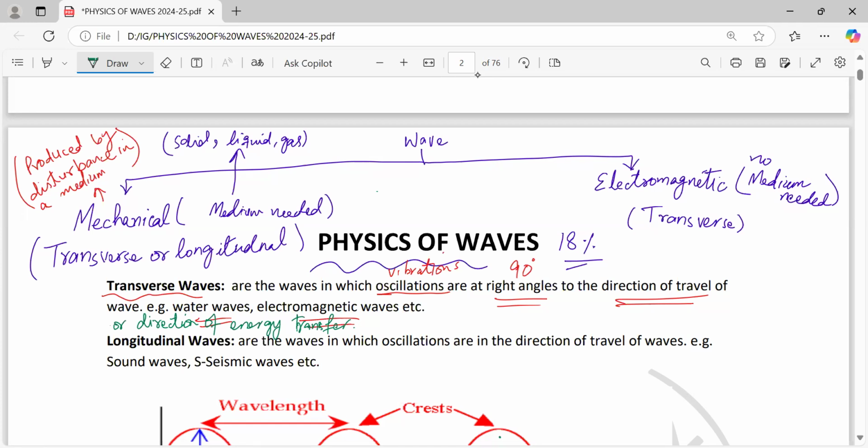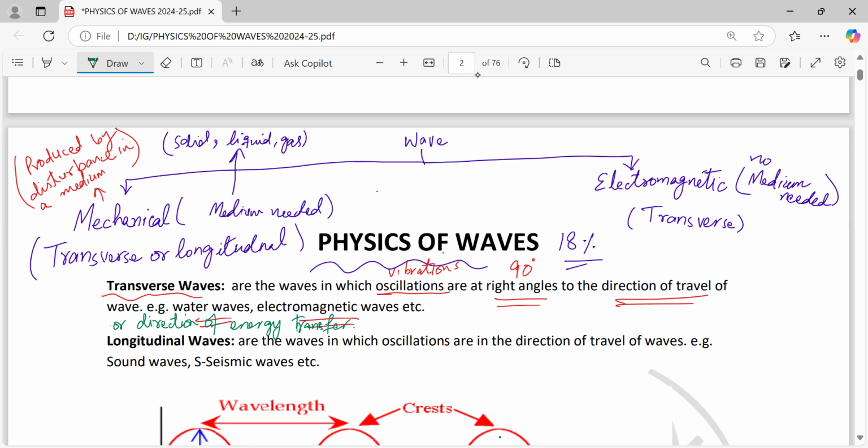Now one thing very important, remember always, any type of wave, either it is mechanical or electromagnetic, transverse or longitudinal, all of them are transferring energy from one place to the other without transferring the matter.